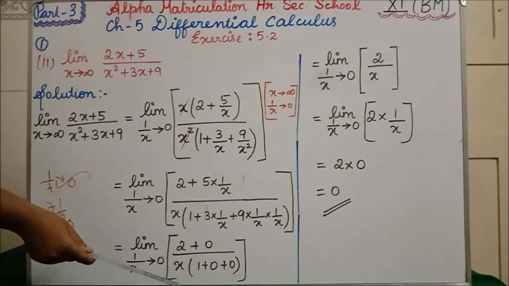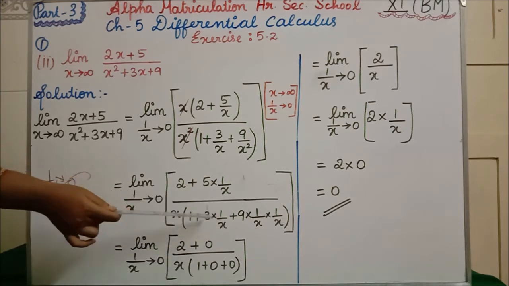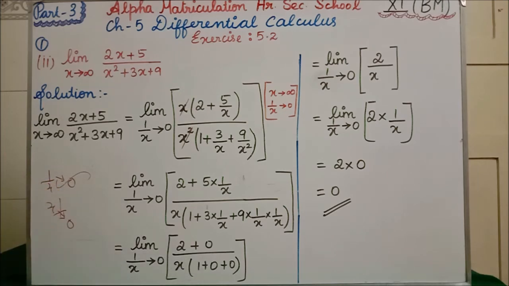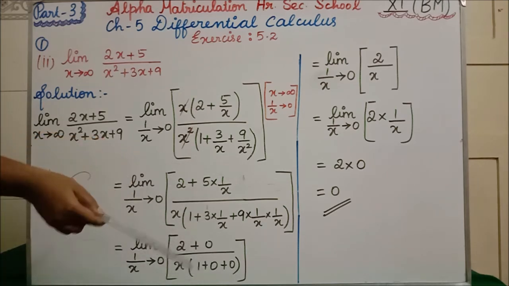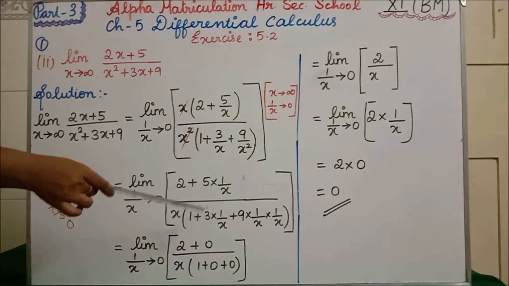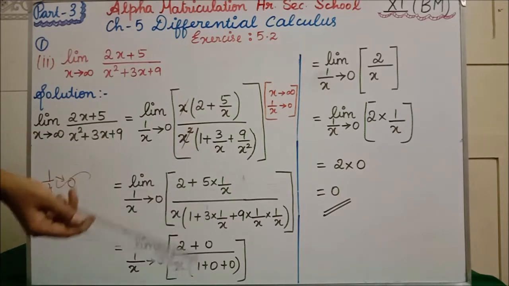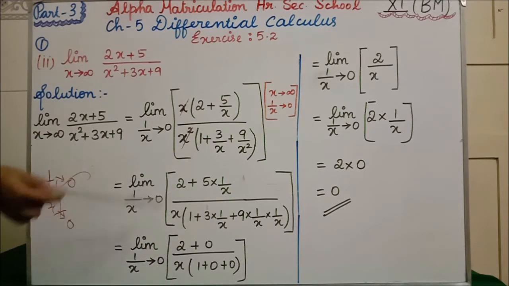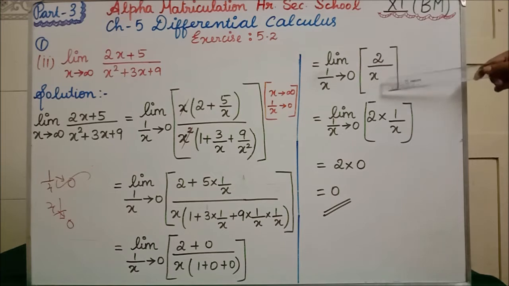Clear? Next, 1 plus 3 into 1 by x. 3 into 0 is what? 0. Plus 9 into 1 by x into 1 by x. So 9 into 0 is what? 0. Clear? The next step, what are we having? 2 plus 0 is 2. x into 1 plus 0 is what? x. So limit 1 by x tends to 0, we are having 2 by x.